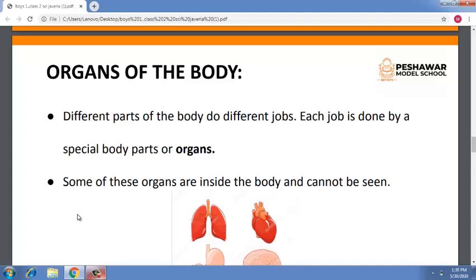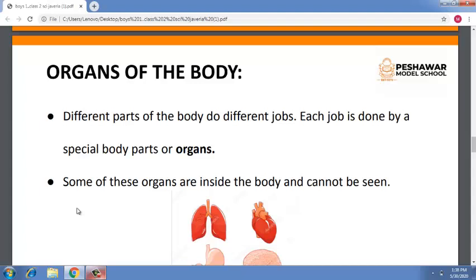Number one is external and number two is internal. For your information, I am just giving some info about external organs, but we will discuss the internal organs in these slides.